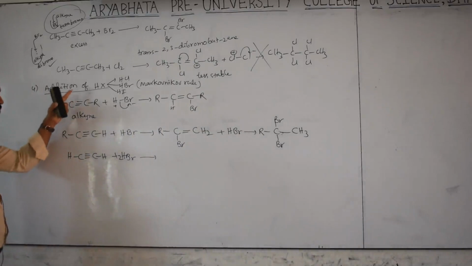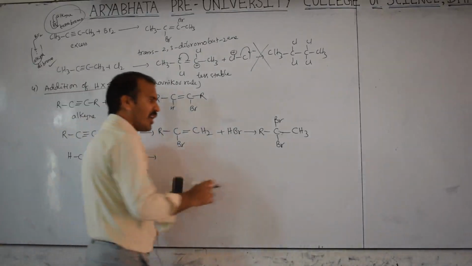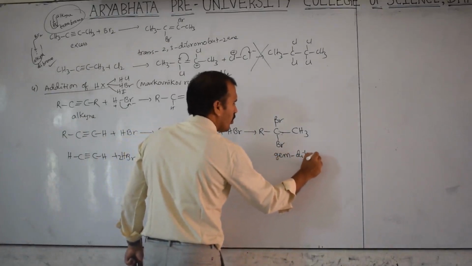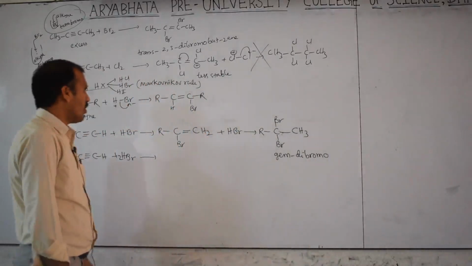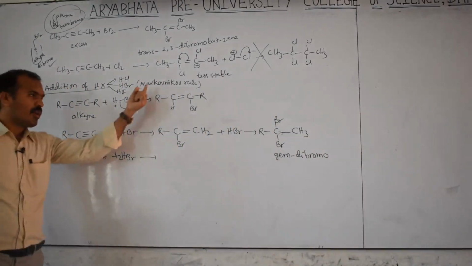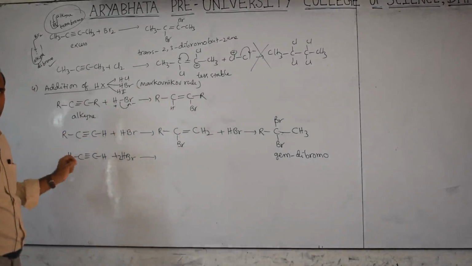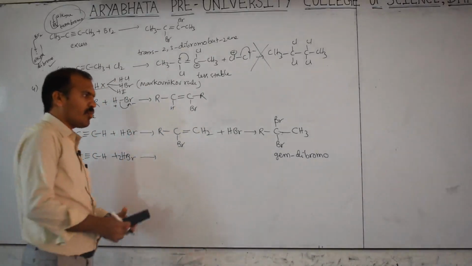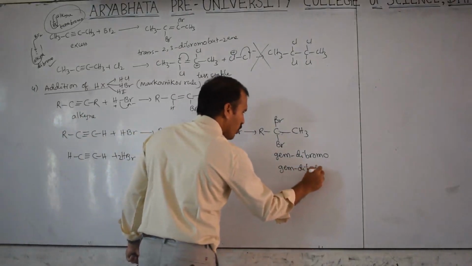This is addition of hydrogen halide. When 2 moles are added, you will get the gem dihalide. What is this? Gem dibromo compound. Dibromo, 2 bromines are there. Vicinal you will not get. Why will you not get vicinal here? Because according to the Markovnikov rule, the negative part of the reagent always bonds to the carbon with fewer hydrogens. Therefore you will always get the gem dihalo compound. Here bromine is there, that's why I gave bromine.